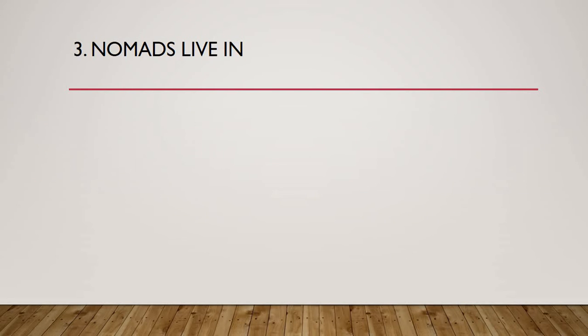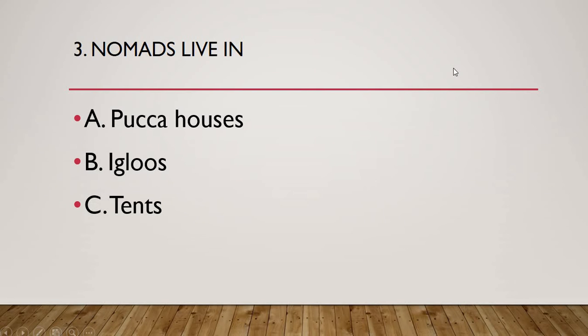Moving on to the third one. Let me read the question for you first. Nomads live in. Again the sentence is incomplete, you need to complete it, and obviously I am going to give you the options like I do for the other questions. Nomads live in, now you need to complete the sentence. Do they live in pakka houses, or in igloos, or in tents? Now you will say, sir, what are nomads?